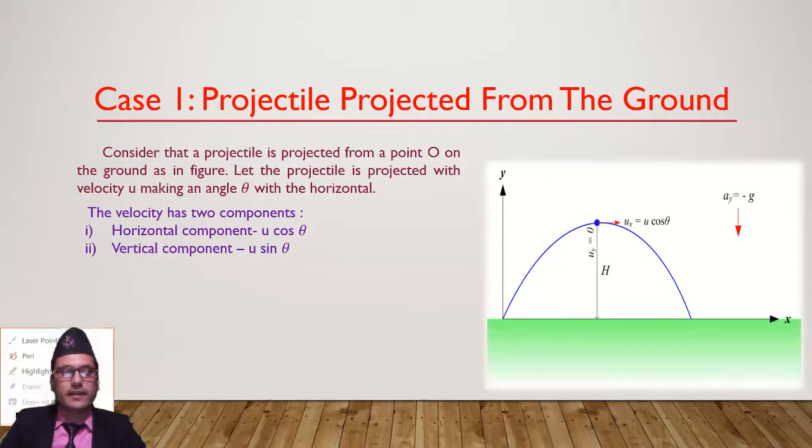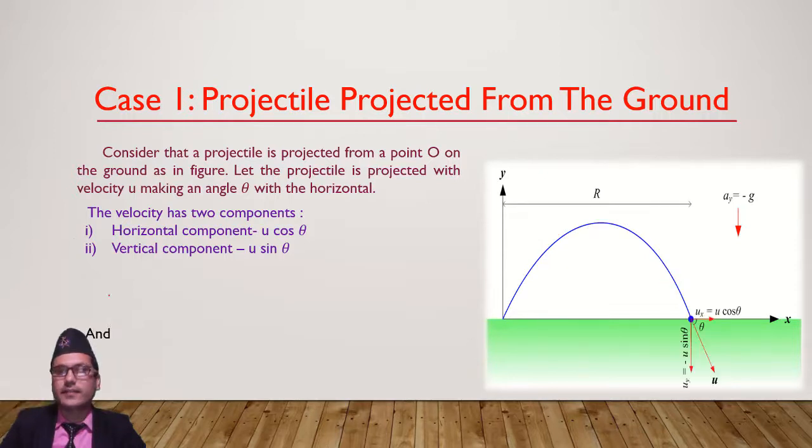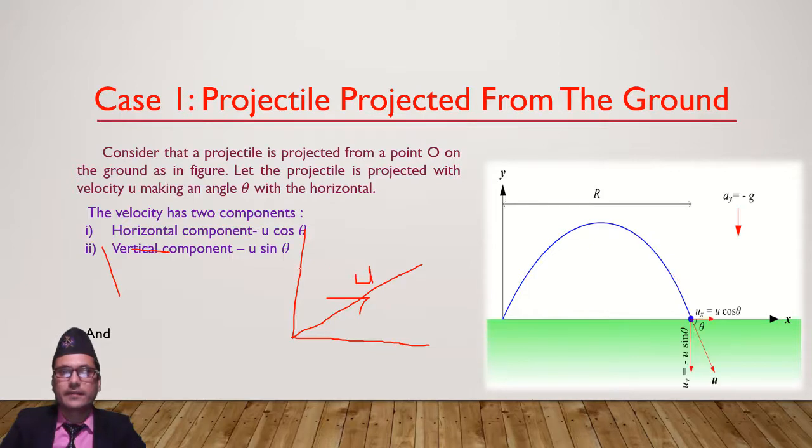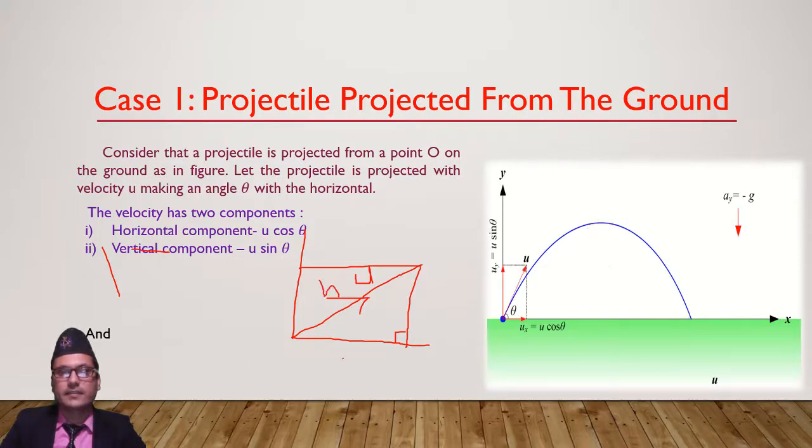Look here, I am going to explain. This is the triangle law, or parallelogram law, of vector addition. If we have the velocity u, then its components are as follows. This is 90 degrees, this is the hypotenuse, and this is angle theta.